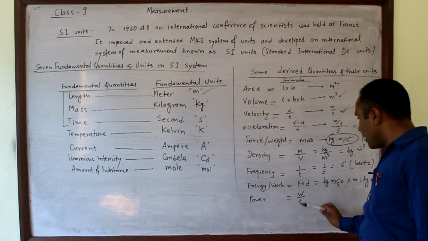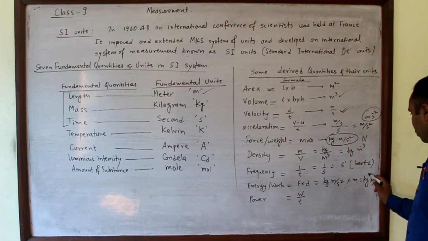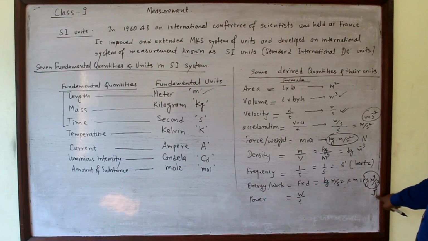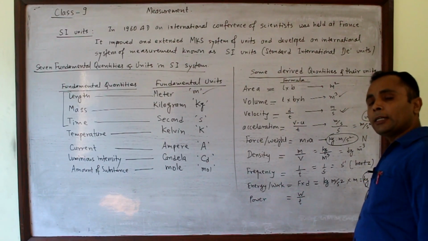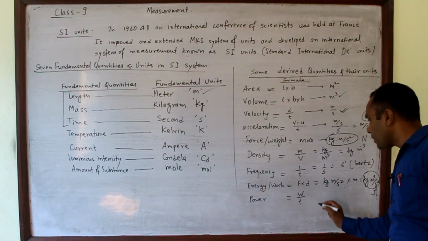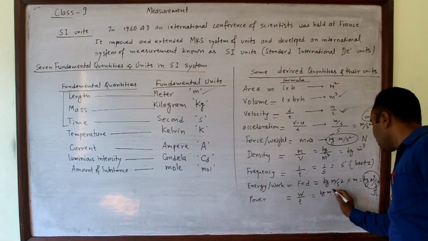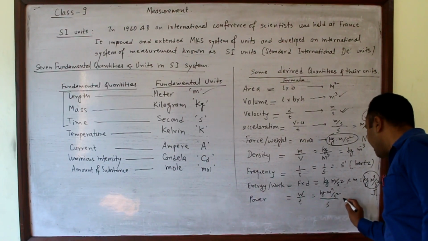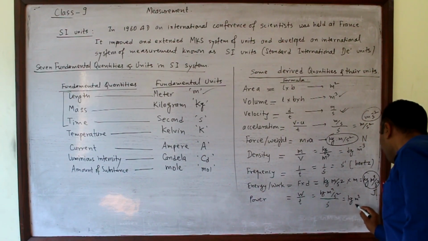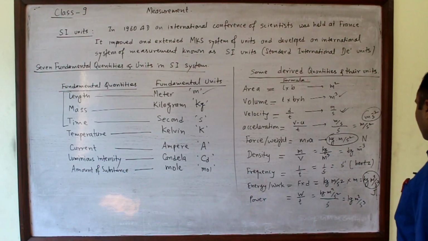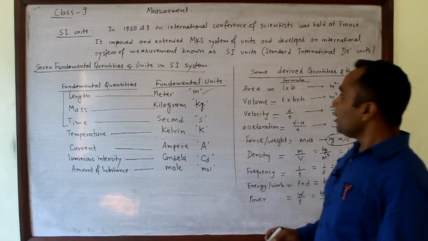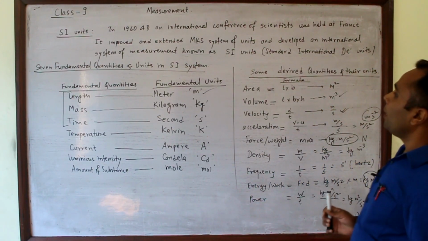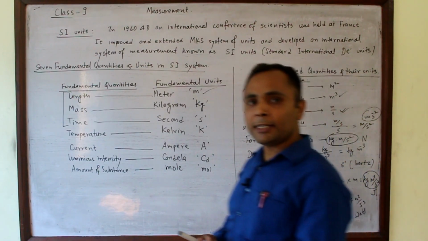And power is work done upon time. Work is represented by joule. Joule replaces kg meter square per second square, and unit of power is unit of work upon unit of time, that is kg meter square per second square upon second. It makes kg meter square per second cube. This is watt. In this way, there are different fundamental and derived quantities and their units.